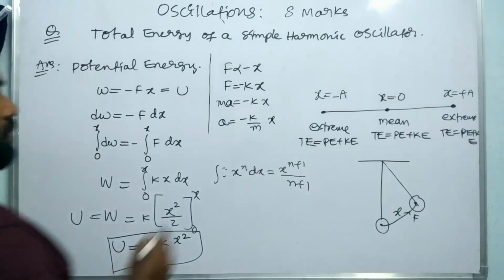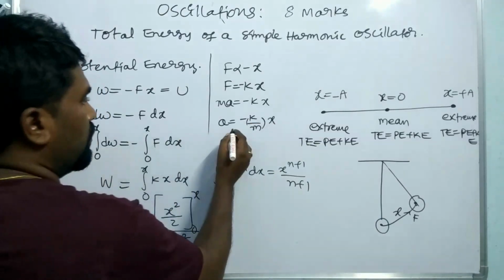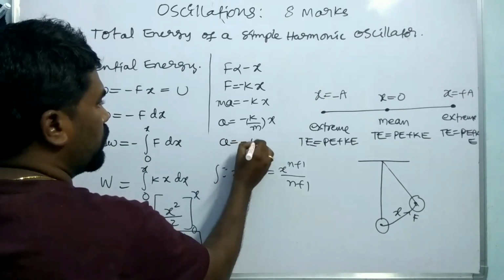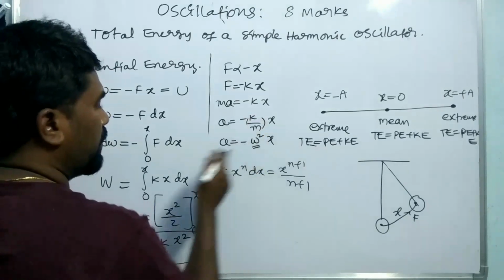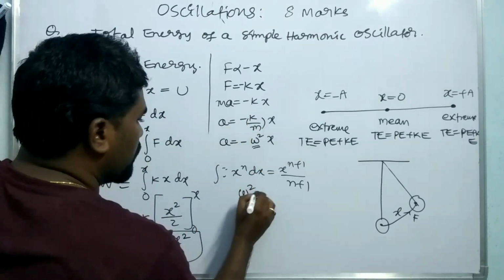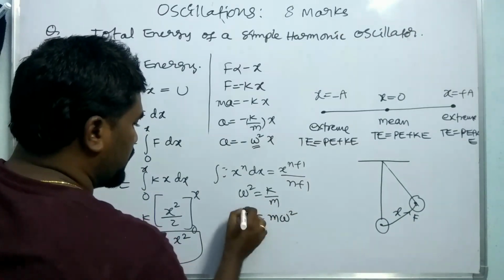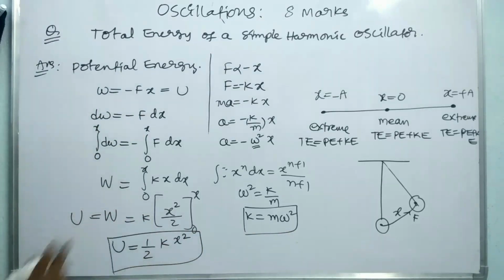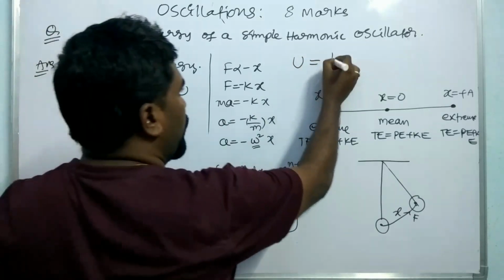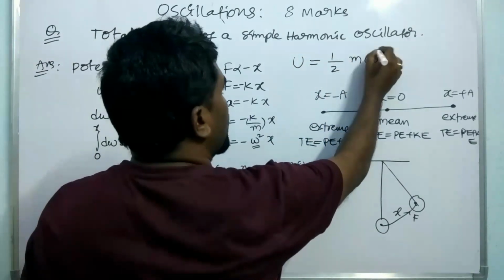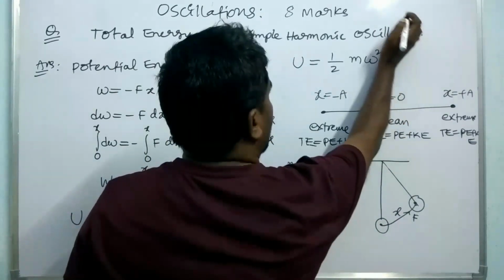From this you can write that a is equal to minus omega square x by comparison, where omega square is equal to k by m, so k is equal to m omega square. Let us replace k by m omega square. Then the potential energy U is equal to 1 by 2 m omega square x square. Sorry, that is x square.